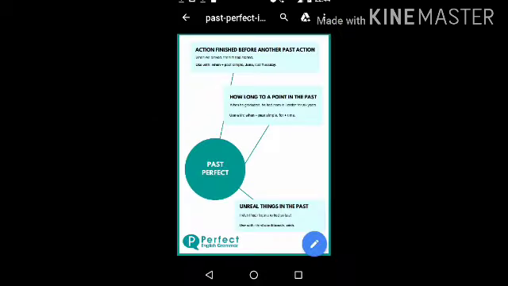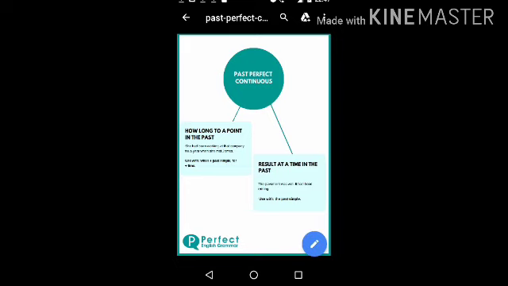Let's move further. And here we have a summarized version of past perfect and past perfect continuous tenses.